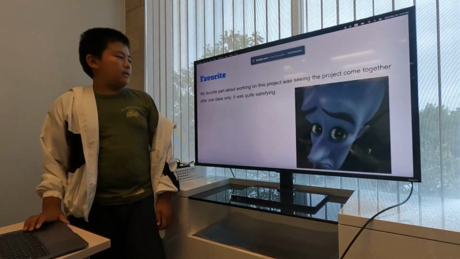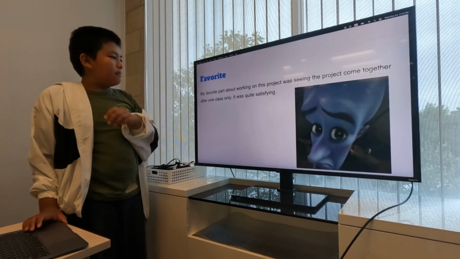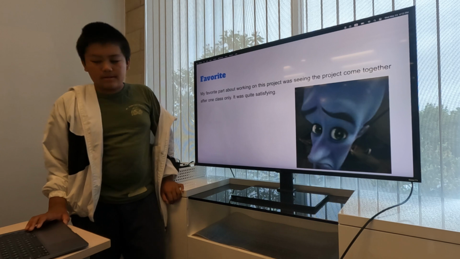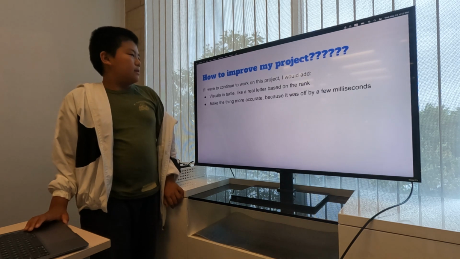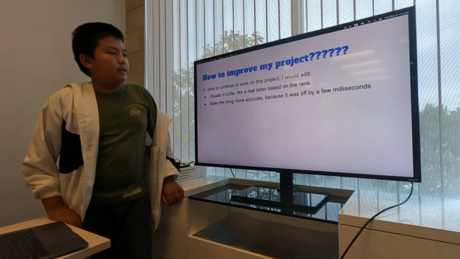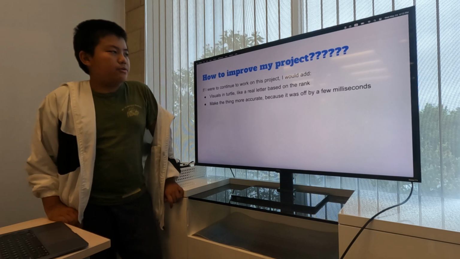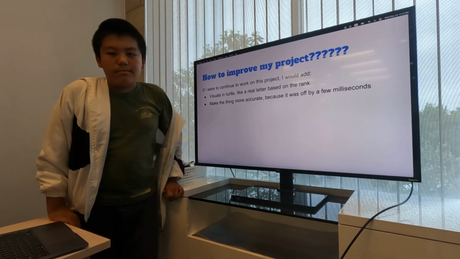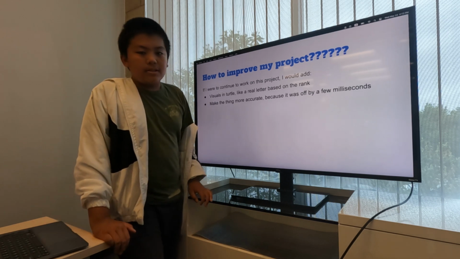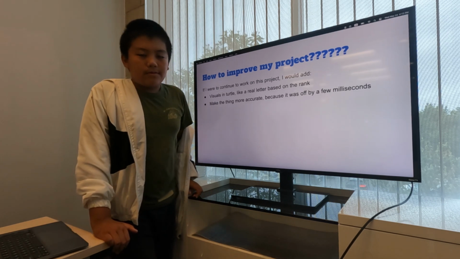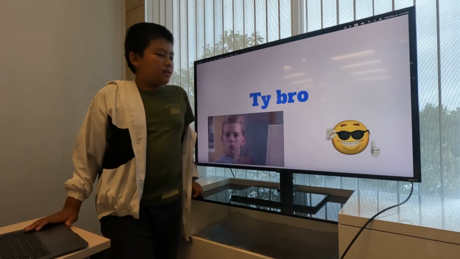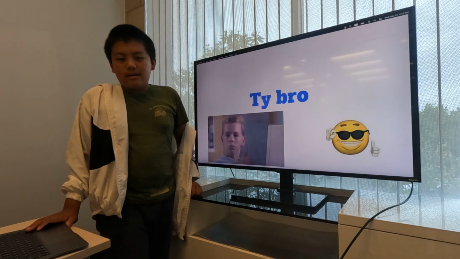Alright, so anyways, after that, my favorite part of working on this project was seeing the project come together after one class, and it was really satisfying. And I would improve my project by adding visuals, like a visual rank, like a letter grade. And I would make the timer accurate, because when we tested it, we don't know for sure, but it was kind of off by 10 milliseconds. And thank you for listening to my project, and have a nice day.